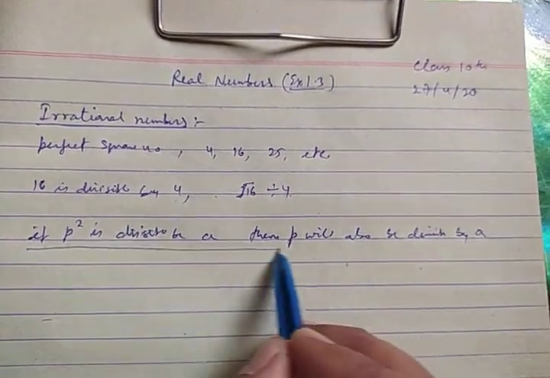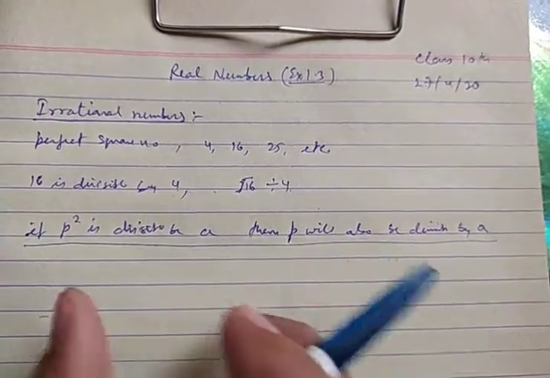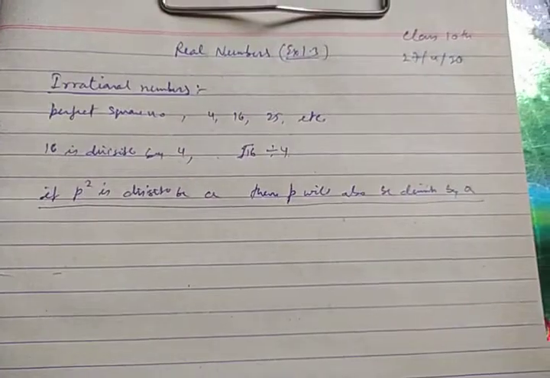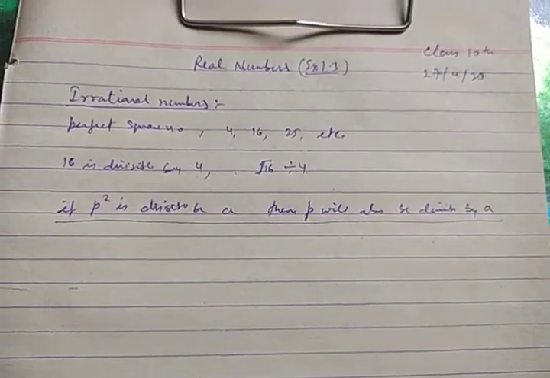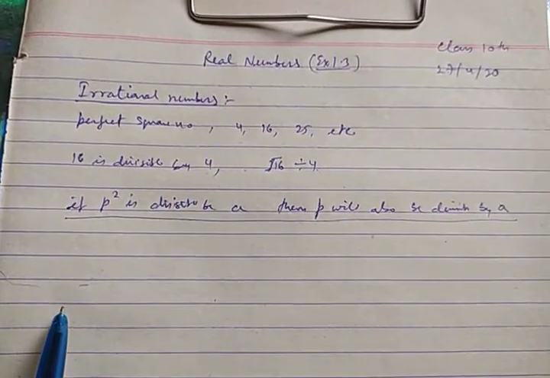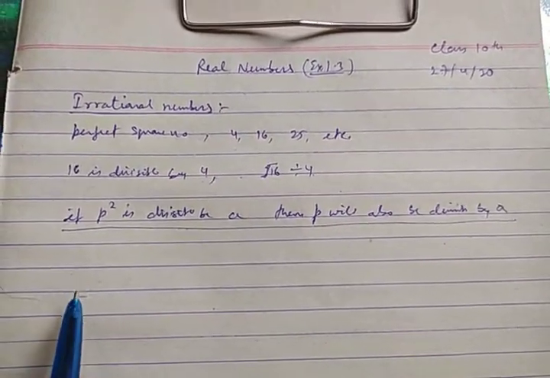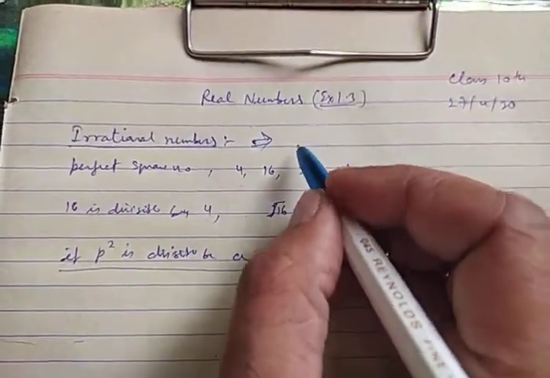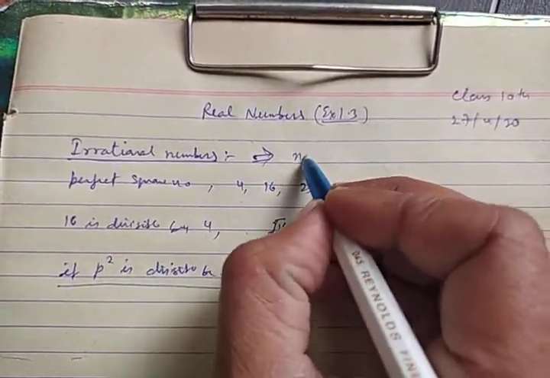You have to pay attention. In previous classes this concept has come, but here it has been given as a theorem and it will be applied on irrational numbers. Now irrational numbers, as you know, are numbers which are non-terminating and non-repeating. Remember this as a reminder.